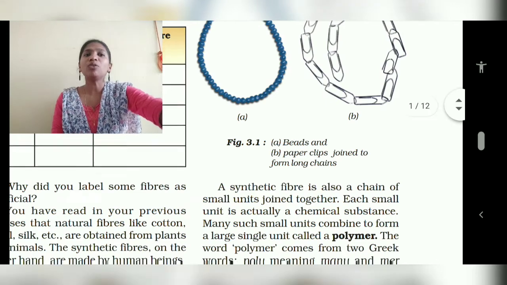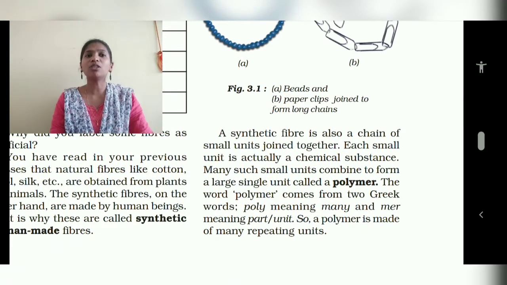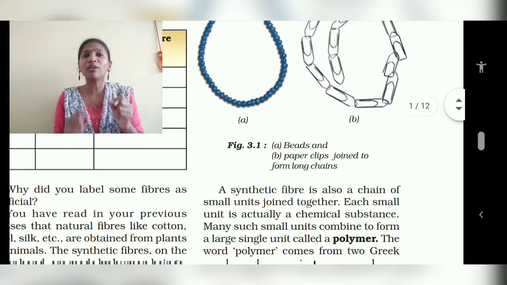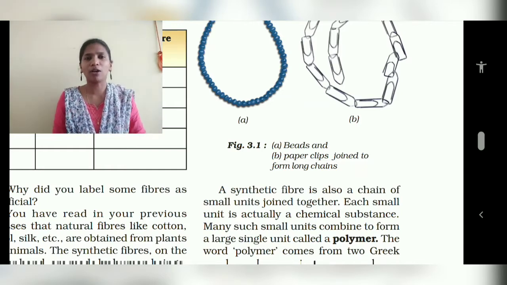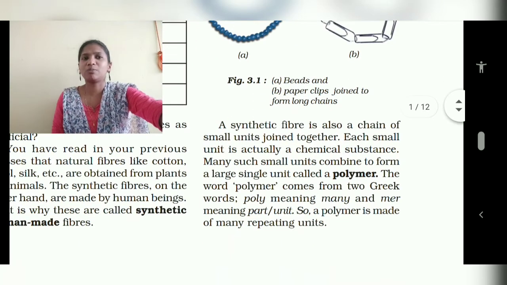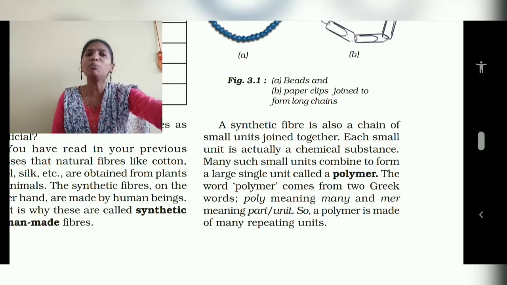The word polymer comes from two Greek words. Poly means many and mer means part or unit. So a polymer is made up of many repeating units, the same unit repeating. When they combine together and form a larger unit, it is called a polymer.